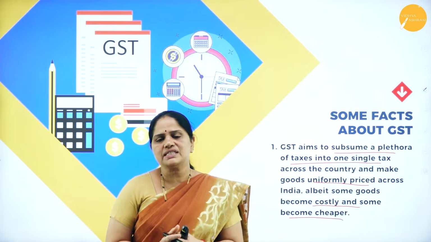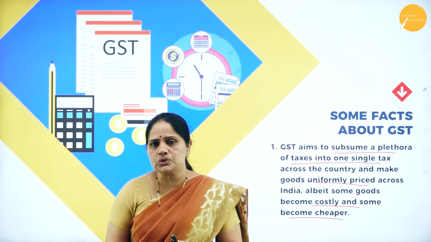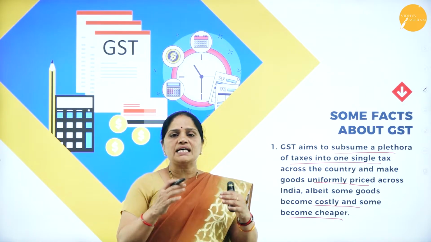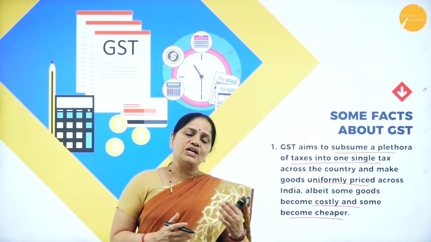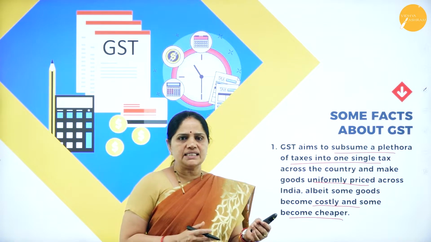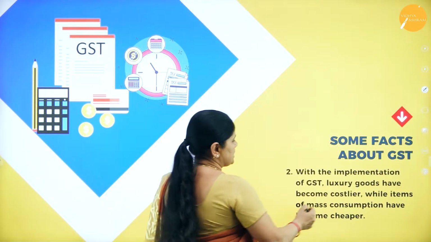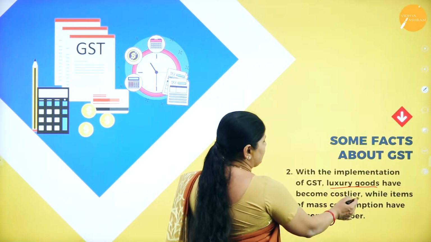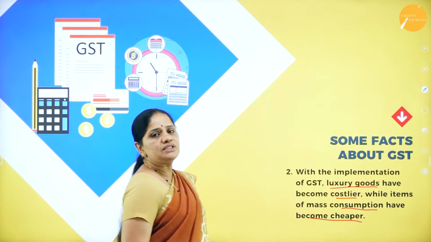Because of this GST, most FMCG goods, that is the goods on the essential list, have become cheaper, whereas luxury goods have become costlier because of the GST rates. With the implementation of GST, luxury goods have become costlier, while items of mass consumption have become cheaper.